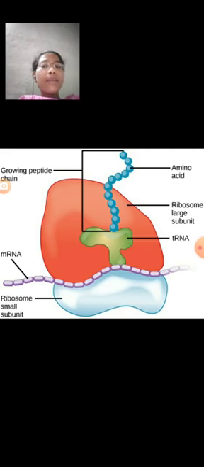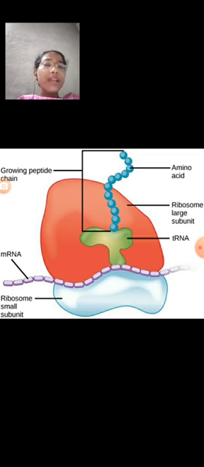Ribosomes occur in both prokaryotic and eukaryotic cells. The Golgi complex and endoplasmic reticulum are absent in prokaryotic cells, but ribosomes are present in both. Ribosomes are absent in mammalian RBCs.